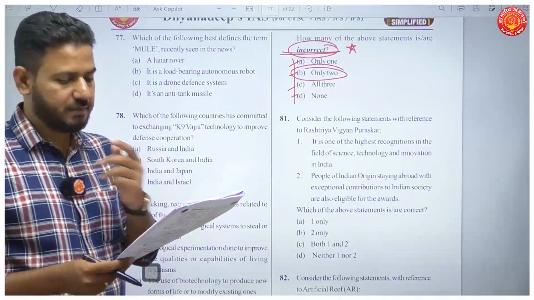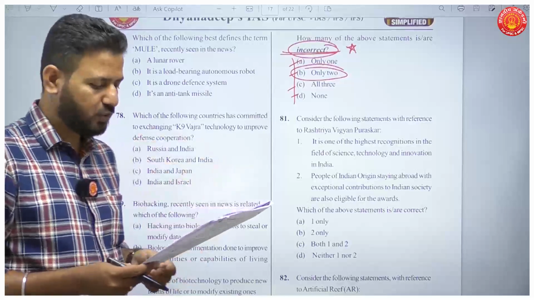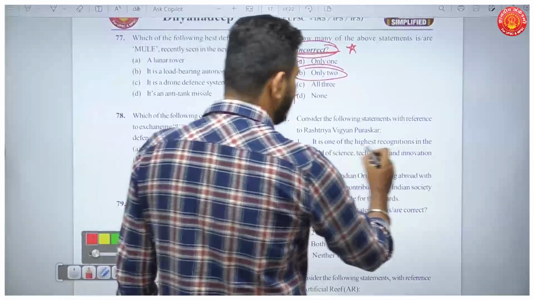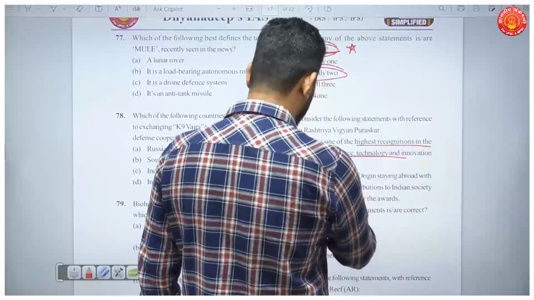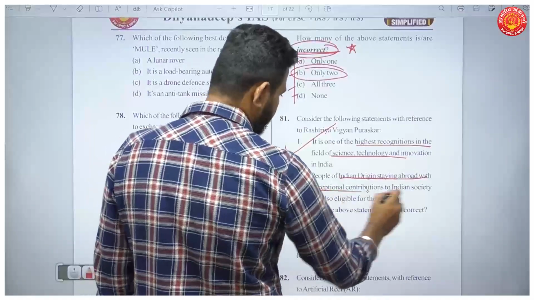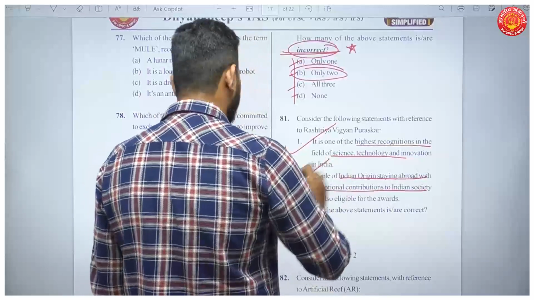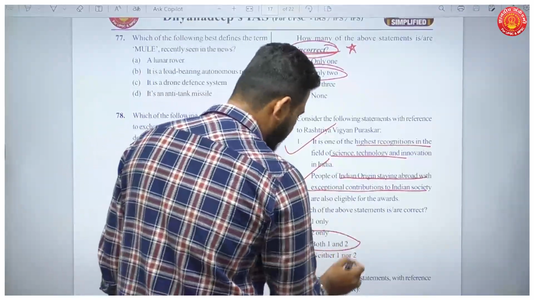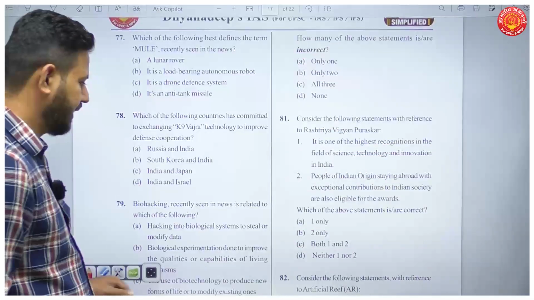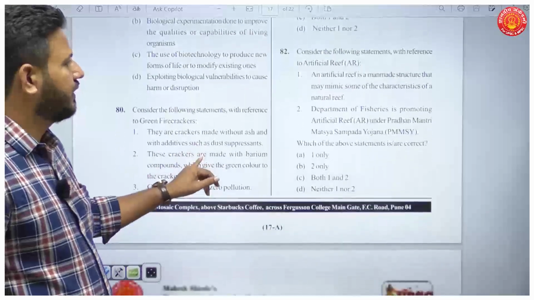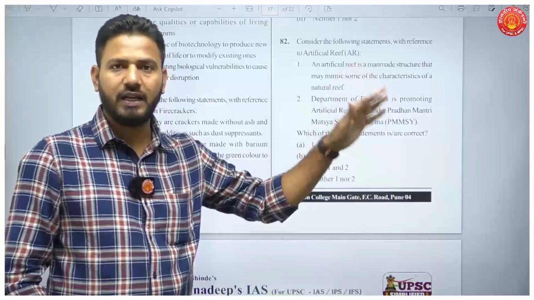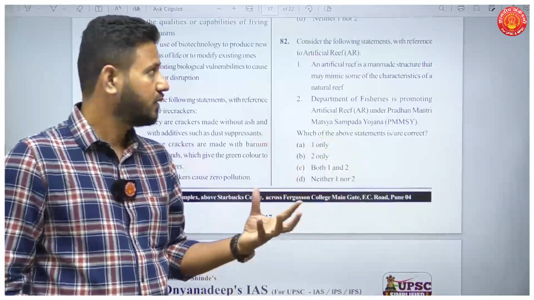81. Consider the following statements with reference to Rashtriya Vigyan Puraskar. Okay. Now, the first statement is it is one of the highest recognitions in the field of science and technology. True. People of Indian origin staying abroad with exceptional contributions are also eligible. This is also true. So both the statements here are correct. Your answer to this question will be C. Okay. Question number 82, a very important development again for environmental sciences.